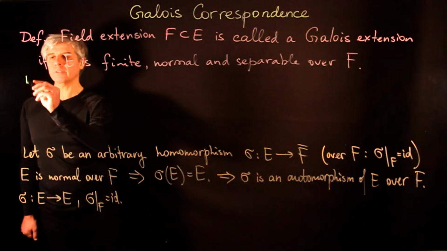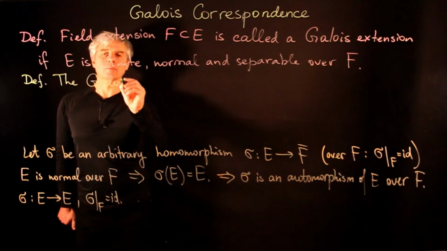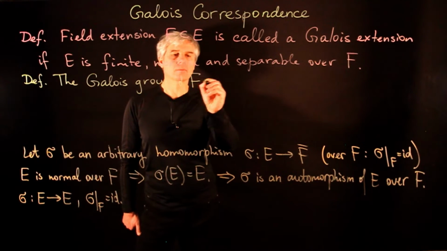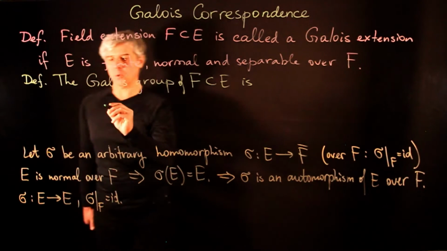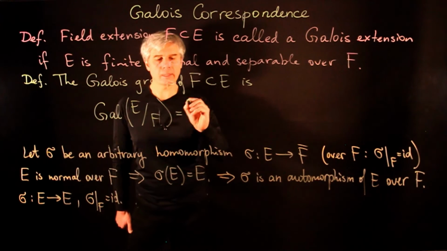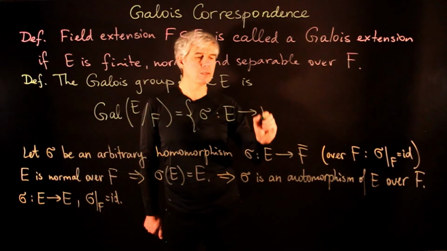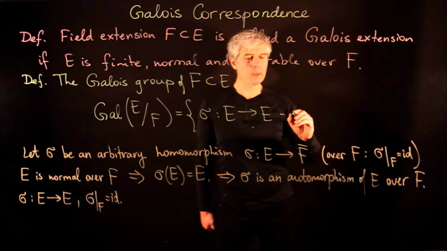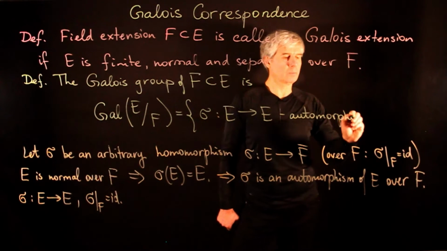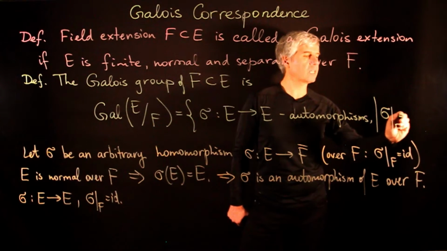This motivates the following definition. The Galois group of the field extension is the following. It's denoted Galois of E over F, and it's the set of all sigma from E to E, so these are automorphisms of fields, such that sigma restricted to F is identity.